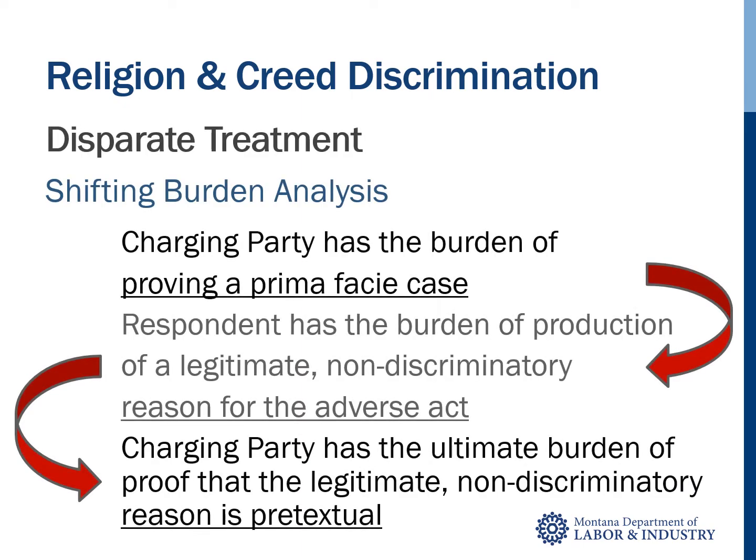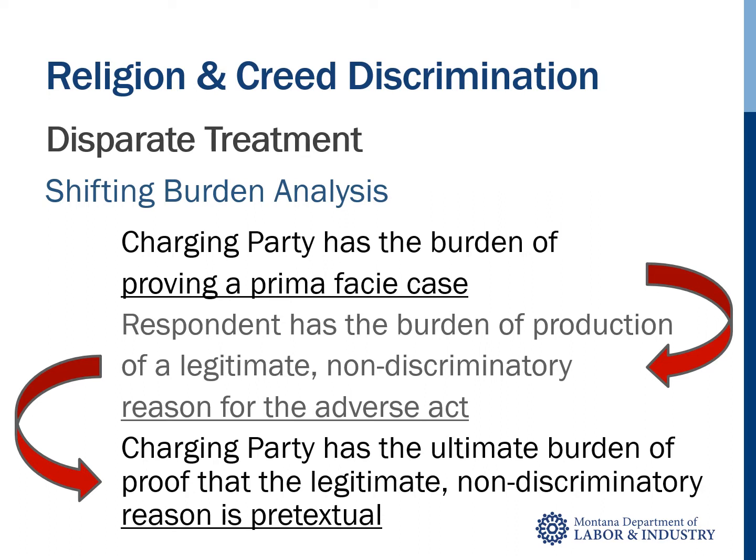When analyzing disparate treatment cases, a shifting burden analysis is used. As we just covered in the first step of analysis, a charging party has the burden of proving the elements of a prima facie case. After the charging party meets that burden, the burden then shifts to the respondent to produce a legitimate, non-discriminatory reason for the adverse act it took against the charging party. Once the respondent produces that legitimate, non-discriminatory reason, the burden then shifts back to the charging party to prove that the reason proffered by the respondent is pretext or unworthy of belief.